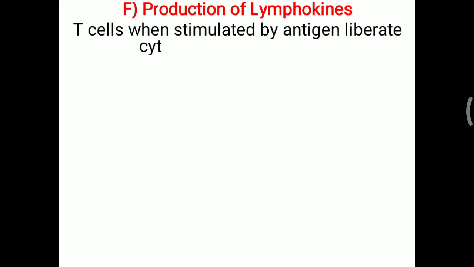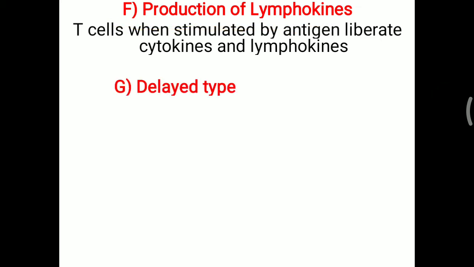Further, production of lymphokines. When stimulated by antigen, T cells liberate cytokines and lymphokines at the inflammatory site. When these molecules, cytokines and lymphokines, are liberated over the inflammatory site, the immune system is further activated, and the collection of immune cells over that particular site is also possible with the help of these lymphokines.